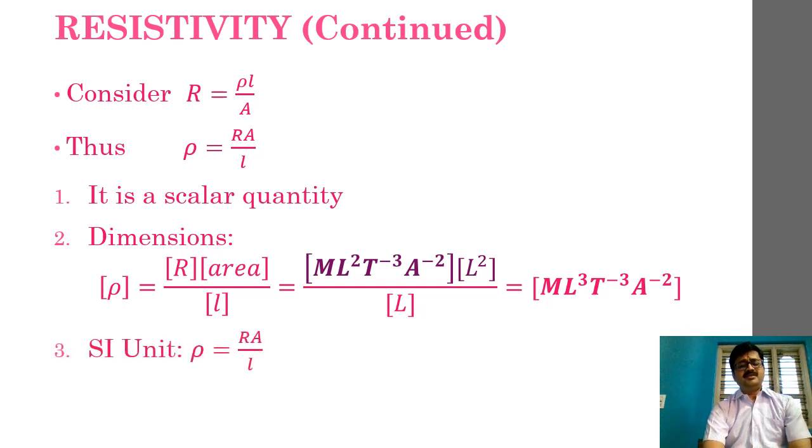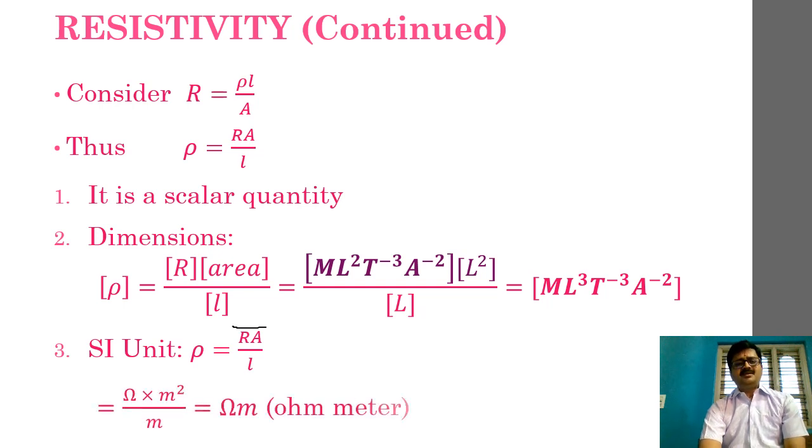Since we have derived dimensions of resistivity, now the next part, SI unit. According to the same definition, RA by L, R has SI unit of ohm. Then meter square is the SI unit of area, and meter is the SI unit of length.